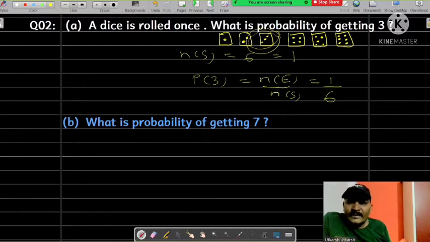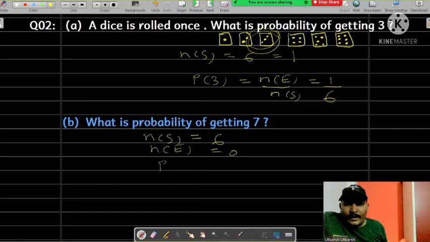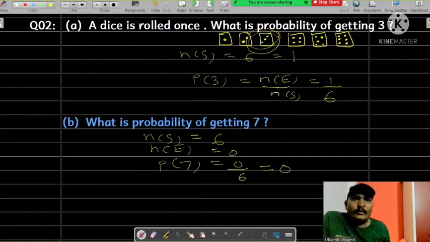Now see, what is the probability of getting 7? Now I have already told you, the total number of possible outcomes NS equals 6. Now just see, when we throw a die, we never get 7. Then the favorable outcome NE equals 0. Then the probability of getting 7 equals 0 upon 6, that is 0.